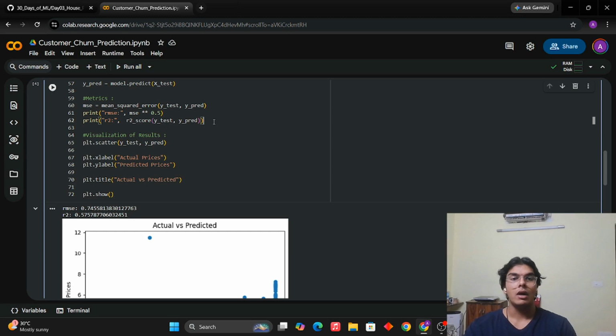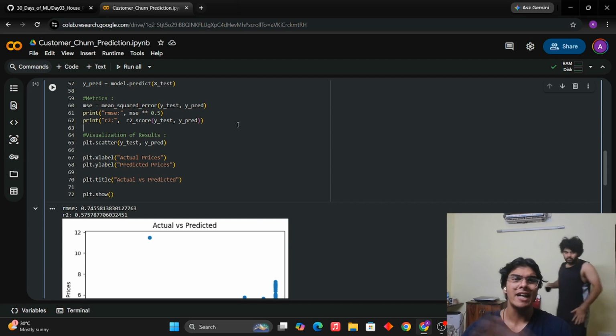R2 score, very important. R2 score has a mathematical formula that people who have studied the basics of probability and statistics will know. It is 1 minus the sum of squared errors divided by the total sum of squares. The sum of squared errors is nothing but the MSE that we are calculating, the summation of (y minus y dash) whole square, where y dash is the predicted values and y are the actual values. In the denominator, we get the total sum of squares, that is the original values minus the mean, squared and added up.